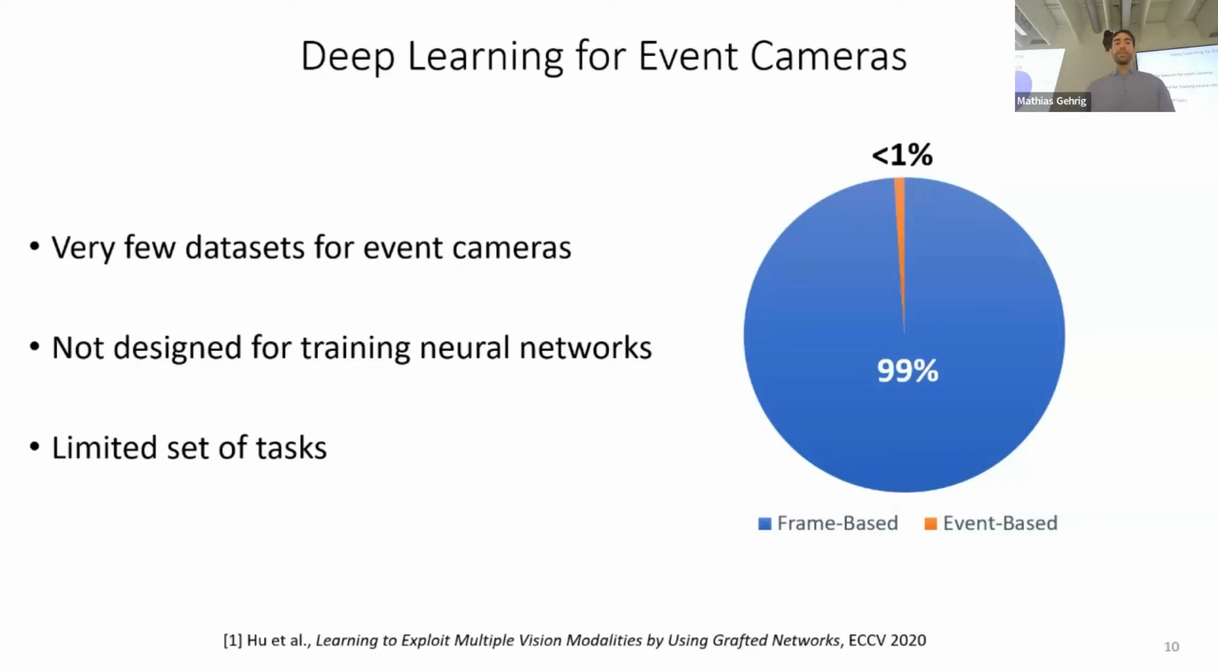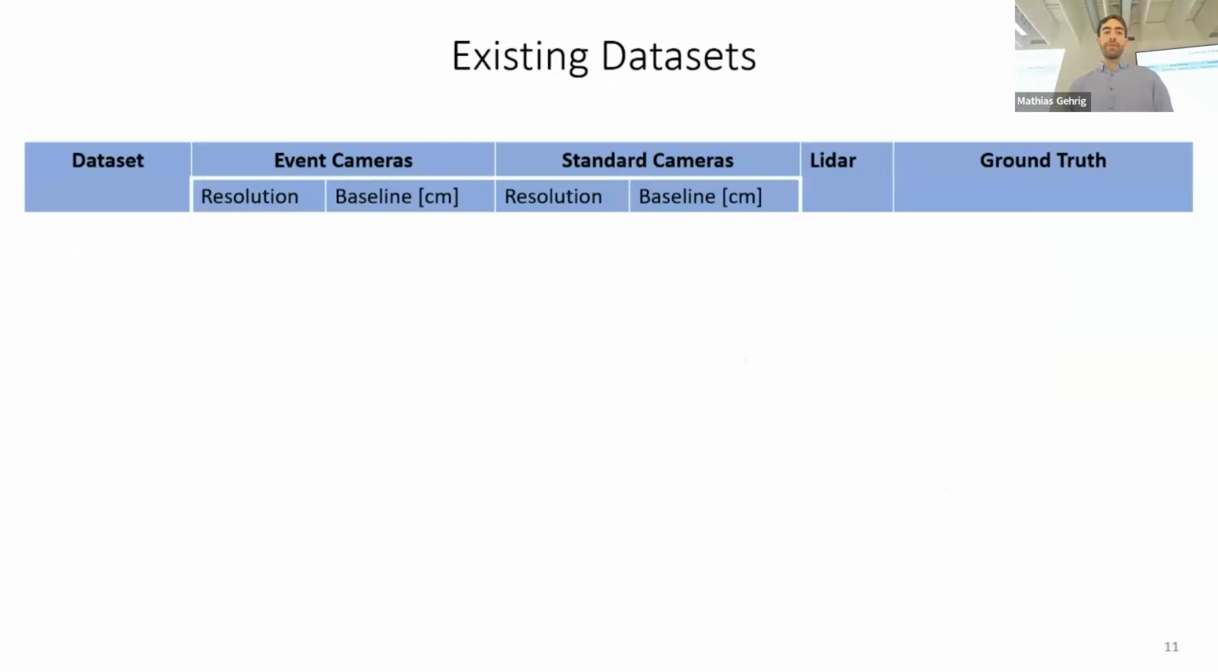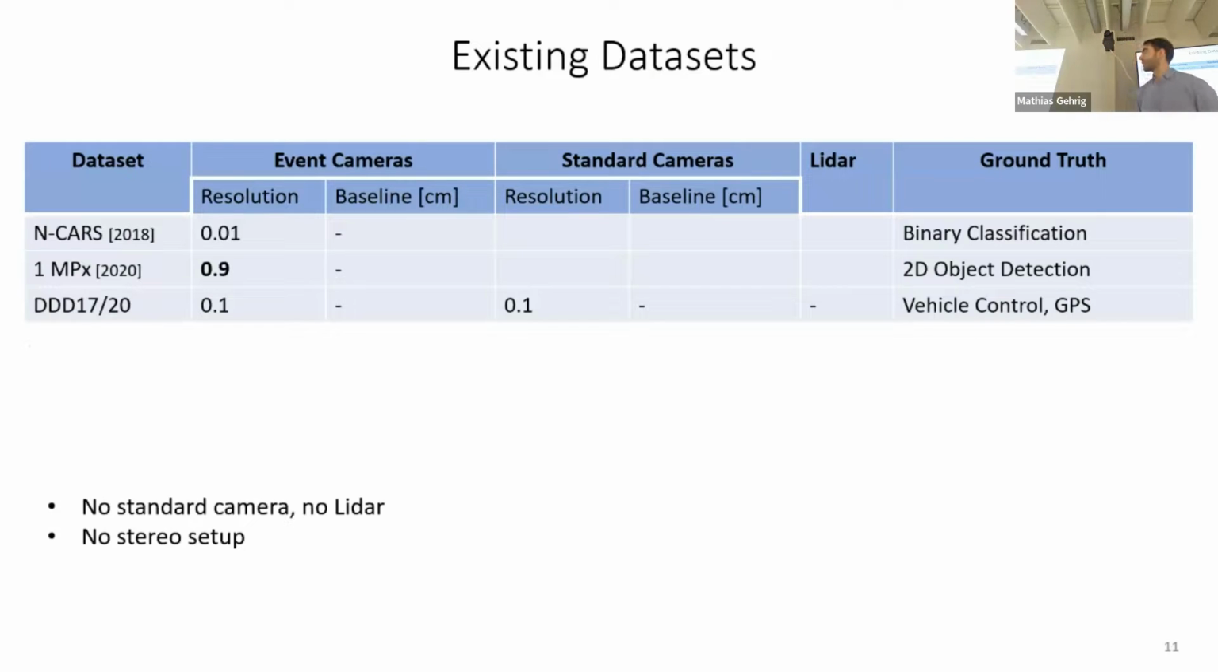But of course, there exist datasets even in event-based vision. Here I'm going to list a few of them. So for example, you can see the N-CARS dataset, 1 megapixel, and DDD17 and 20 datasets. There are some shortcomings here. For example, event camera resolution is typically very low, or they have no standard camera or no LiDAR, which is useful for low-level computer vision. Or there is no stereo setup, which could be useful for 3D vision.